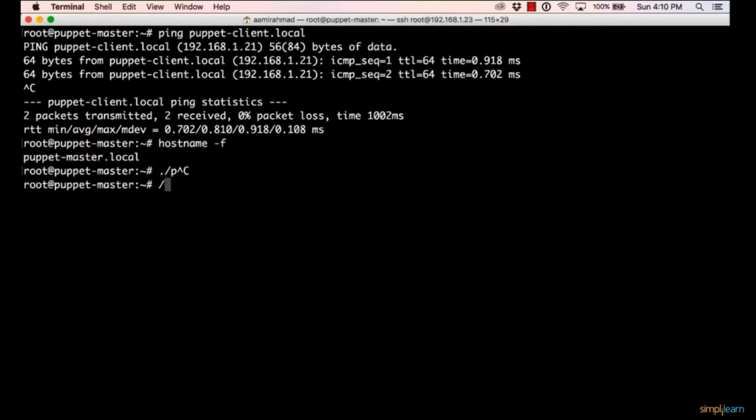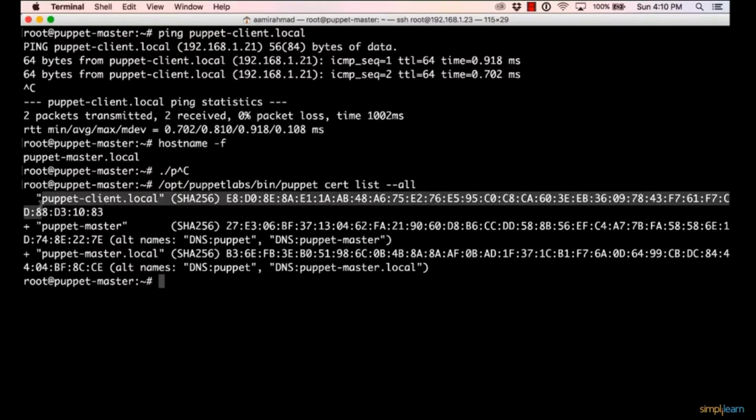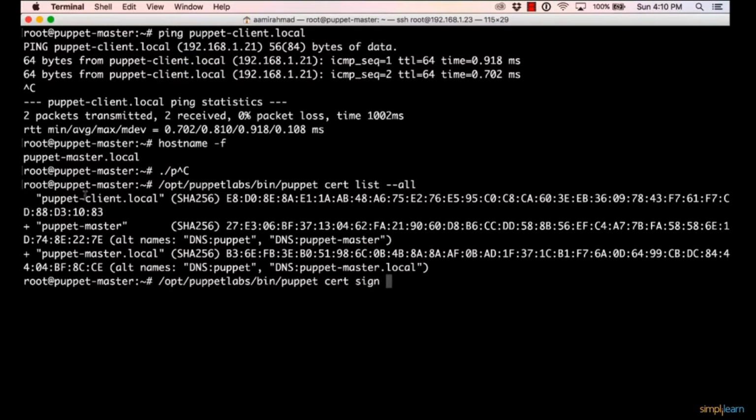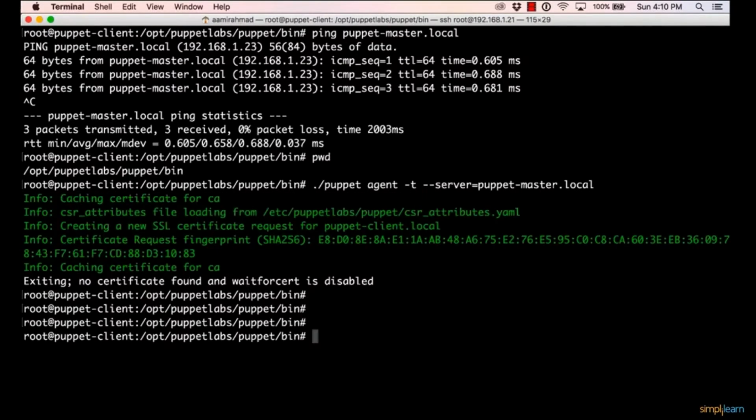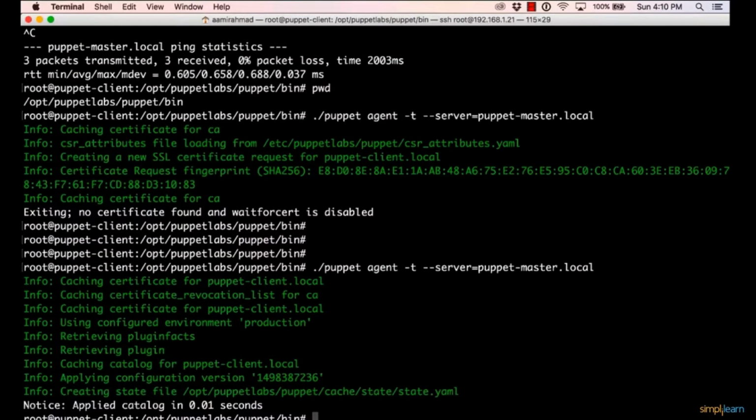Now if I go to the server and I do a puppet cert list, I'll check the certificates pending to be signed. You see there's a client certificate which is pending to be signed, which is denoted by the absence of a plus sign here. I'll sign the certificate, so I'll say puppet cert sign and then the name, puppet-client.local. This will sign the certificate. When I go to the client side and run puppet agent again, you see it's applying the catalog. As of now it has an empty catalog, that says there's nothing. Now we have configured the Puppet Agent and the master.